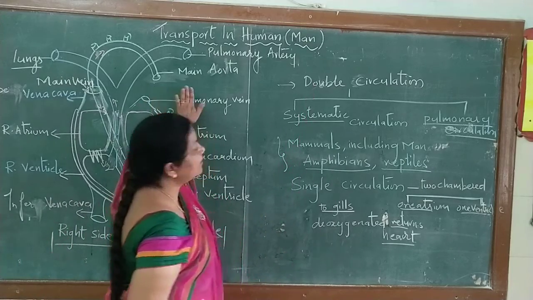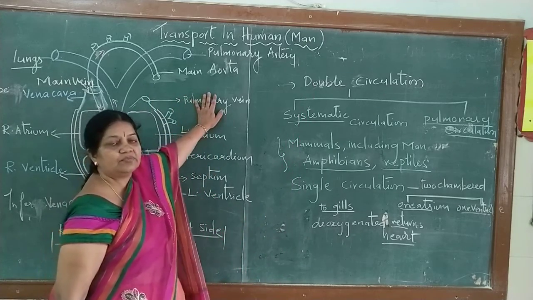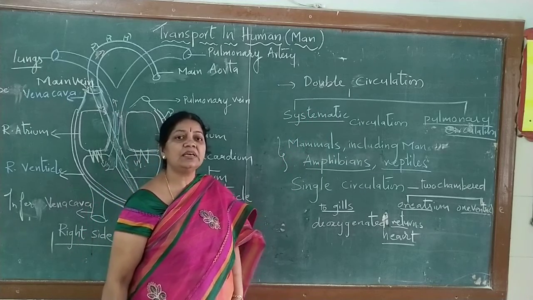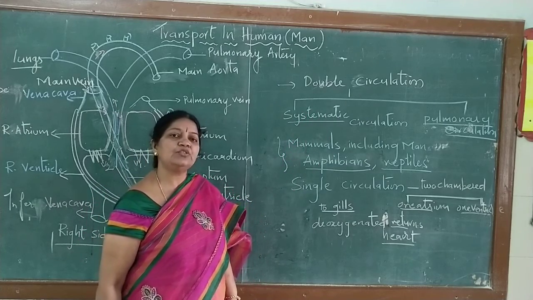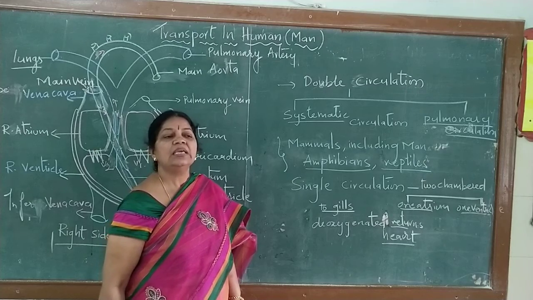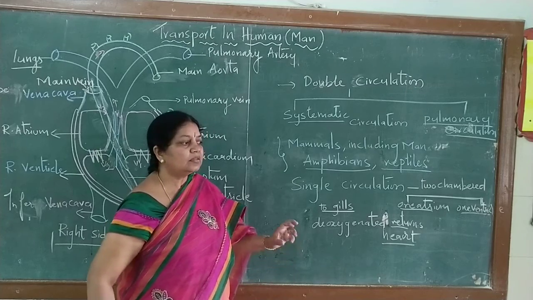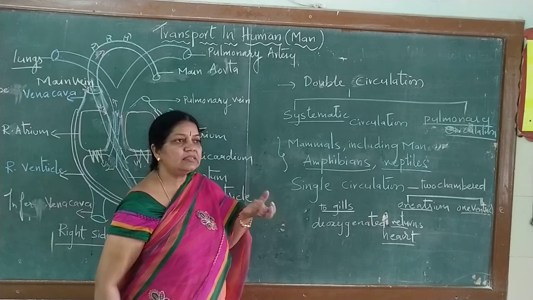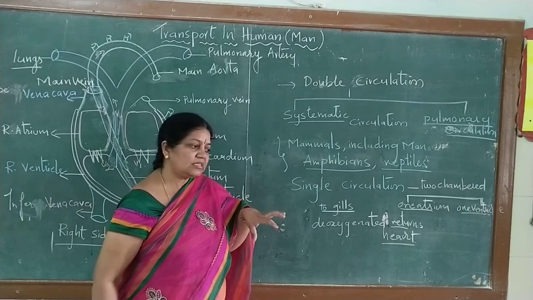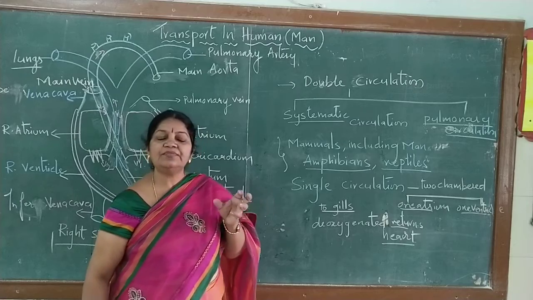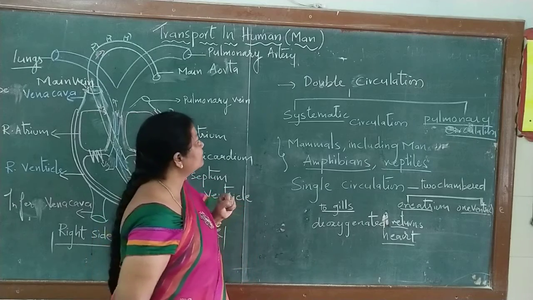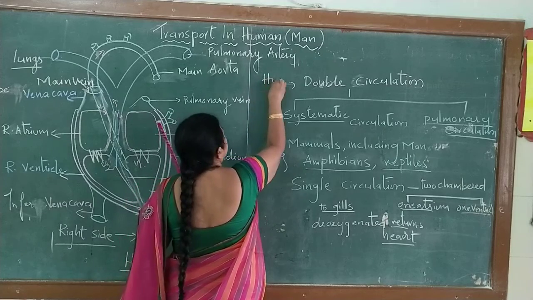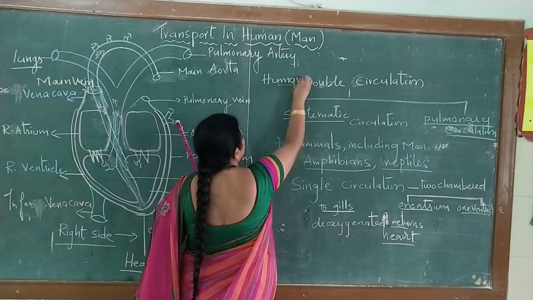Here we have already learned the mechanism of the heart, how it is working. Now we are going to learn about the double circulation which takes place in human beings. There are different kinds of animals existing on the earth, and all animals actually have a heart. There is a difference between the chambers located in the different types of animals. So when we come to human beings, we can see that double circulation takes place.